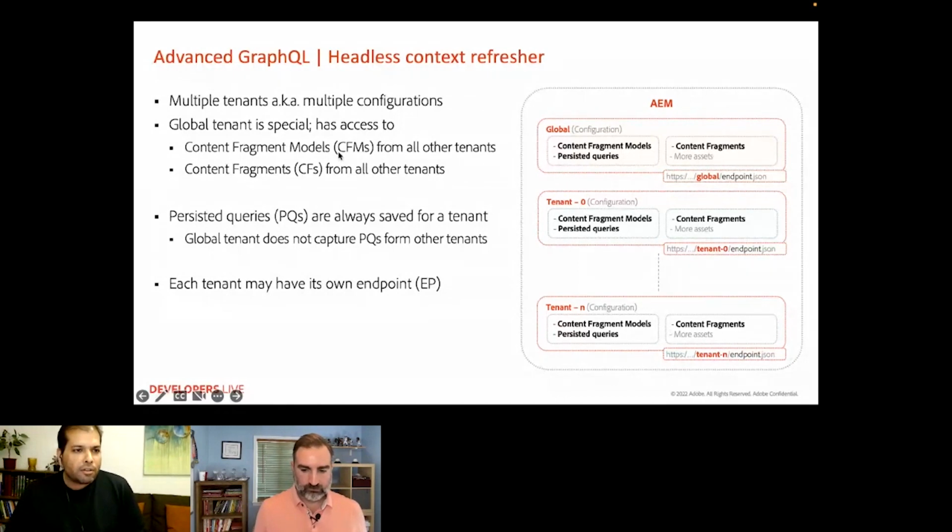And also all the content fragments. Persisted queries actually are not shared between tenants, so that global tenant doesn't capture persisted queries from all other tenants. And each tenant has its own endpoints. So now, having this context set, let's move on to modeling.